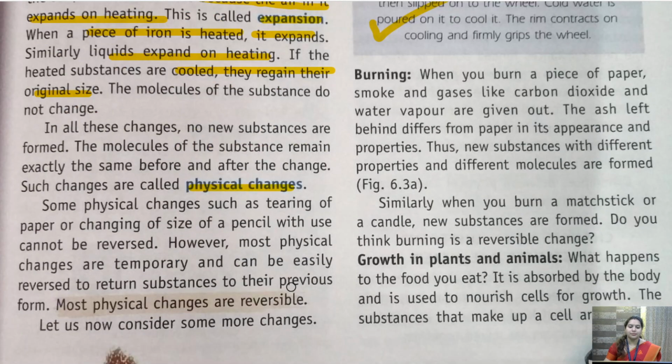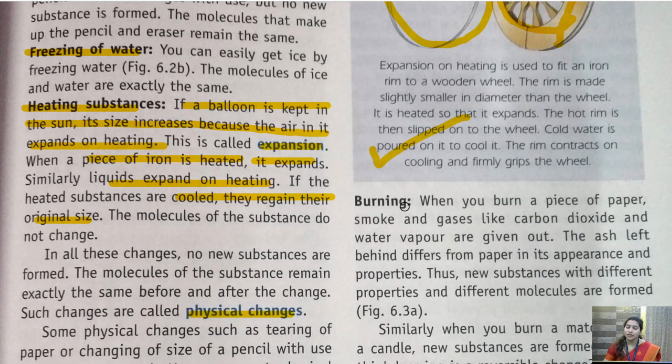For example, if we burn the paper, what happens? The paper gets converted into black colored powdered form, that is ash. अगर हम पेपर जलाते हैं तो क्या होता है? That is converted into a powdered or ash form. There the molecules of paper get changed. It does not remain the same, and it also liberates some gases. So it is a chemical change.